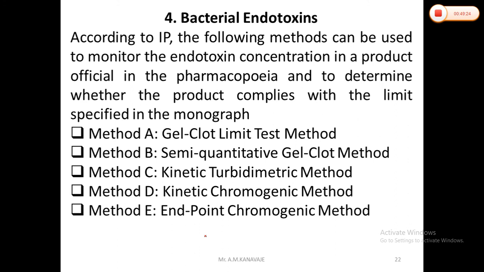According to the IP, the following methods can be used to monitor endotoxin concentrations in a product official in a pharmacopoeia and to determine whether the product complies with the limits specified in a monograph or not. There are 5 tests: the gel clotting limit test, the semi-quantitative gel clotting method, the kinetic turbidimetric method, the kinetic chromogenic method, and the endpoint chromogenic method.